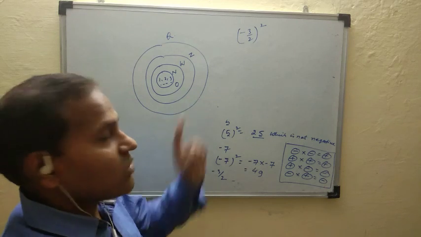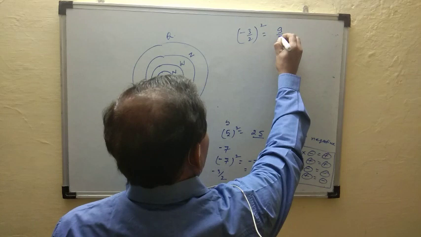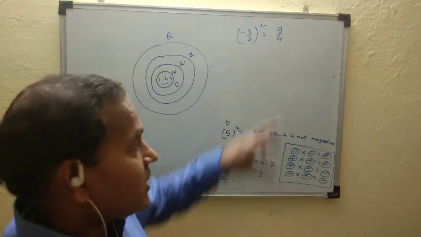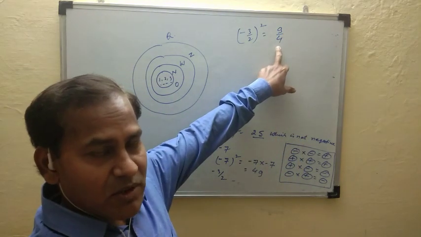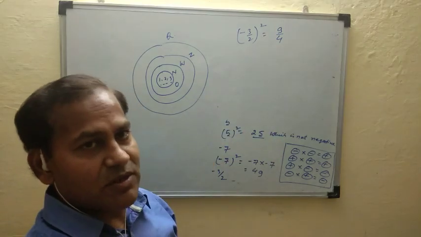So find the square of this number. -3 by 2 whole squared is equal to 9 by 4, and 9 by 4 is a non-negative number. So -3 by 2 is also a real number.